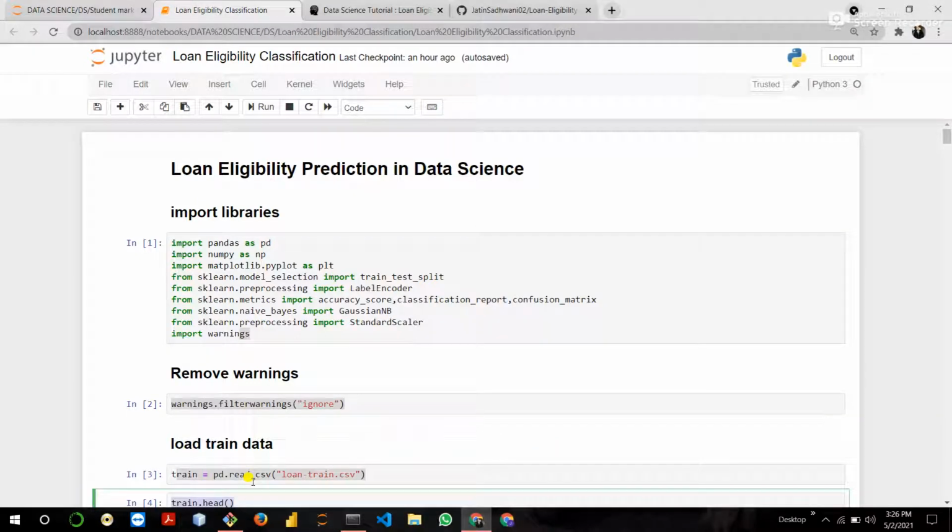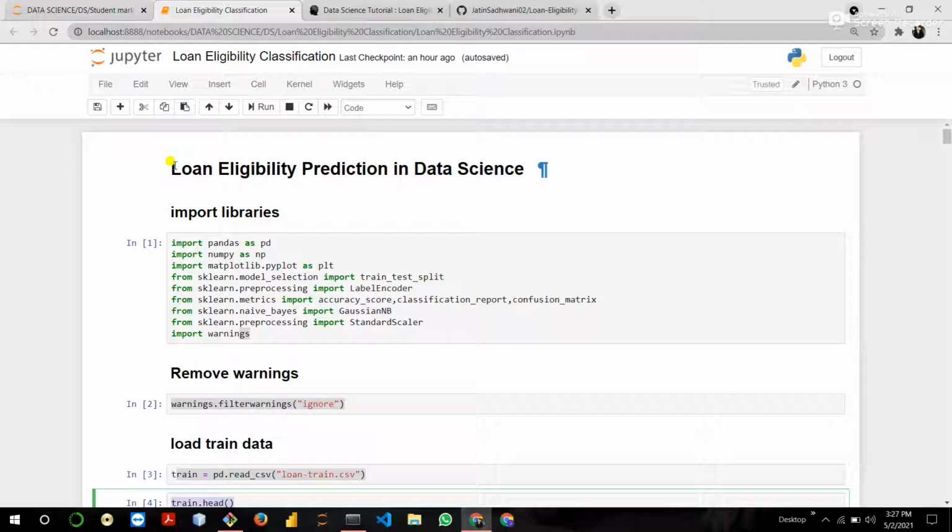Hey guys, I have come with the amazing project Loan Eligibility Prediction in Data Science. So, what is the purpose of this project? In this tutorial, we will train a ML based model to classify whether the person is eligible for a loan or not.